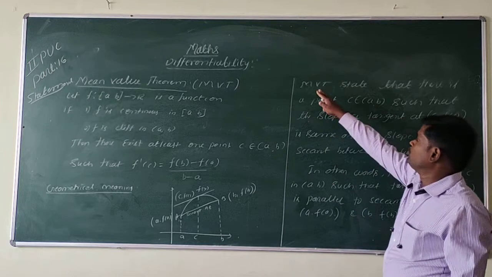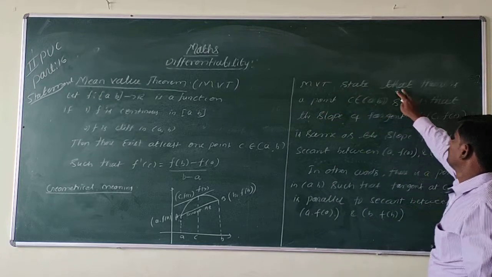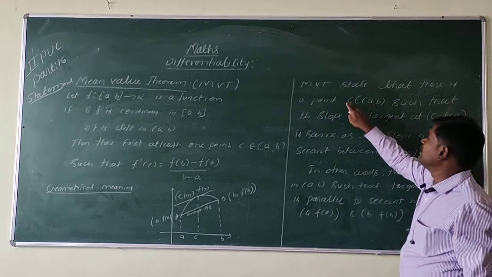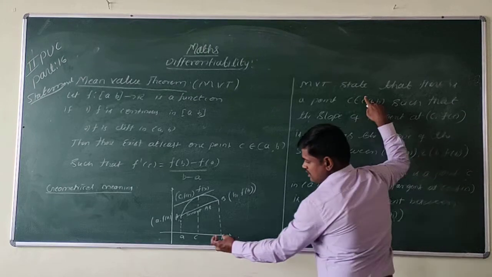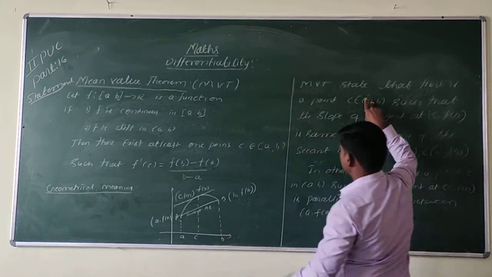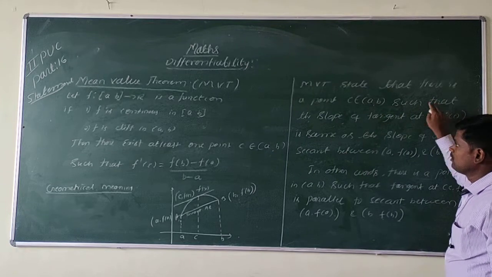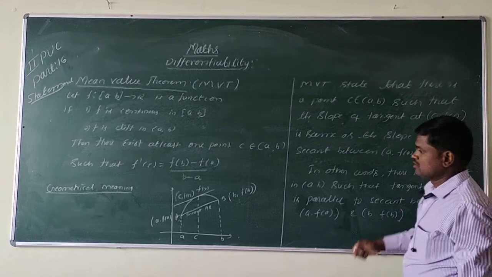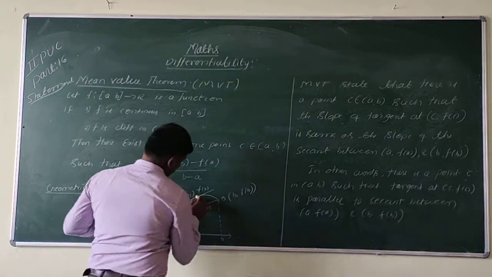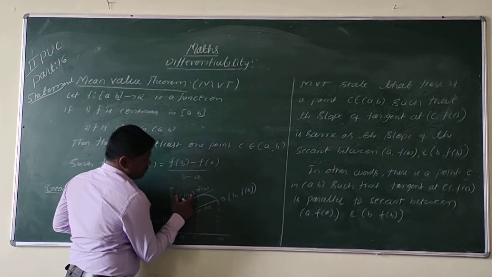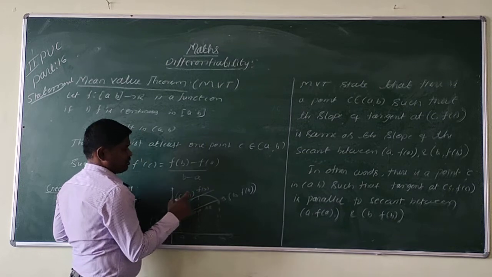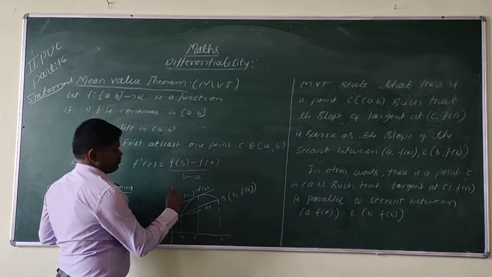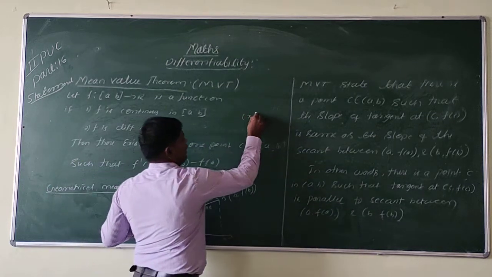The mean value theorem states that there is a point C in A comma B such that the slope of the tangent at C, the point C comma f of C. Already you know that in the plane the points are represented by x comma y.